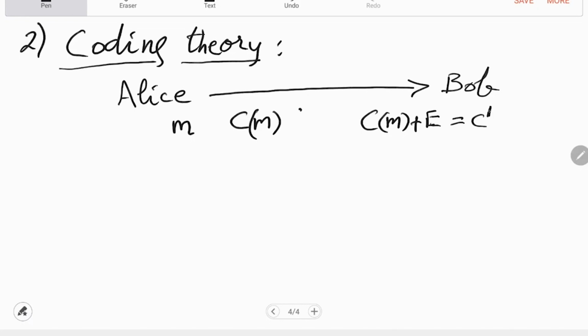So suppose the error changes 50% of the bits, then is it possible for Bob to deduce M from C prime? Why not? Exactly. Just think of one bit. If Alice sent 2 bits, and one of them got flipped, so the codeword M was basically 2 bits, and one of them got flipped.